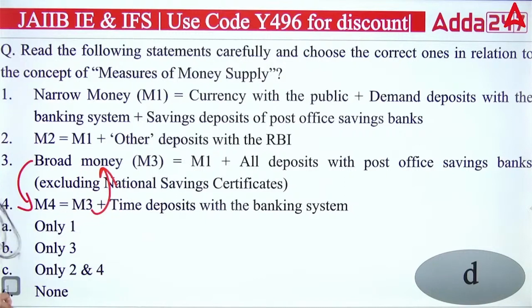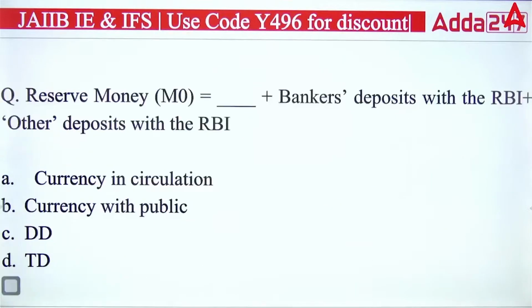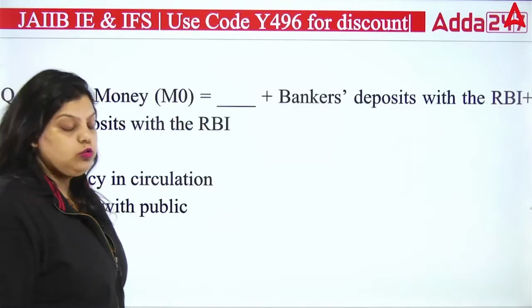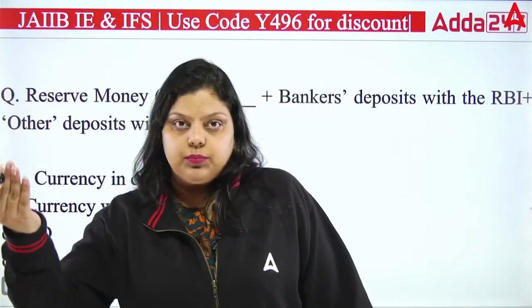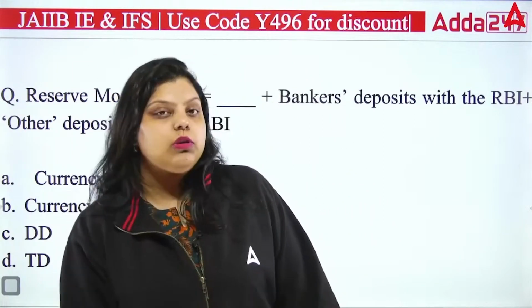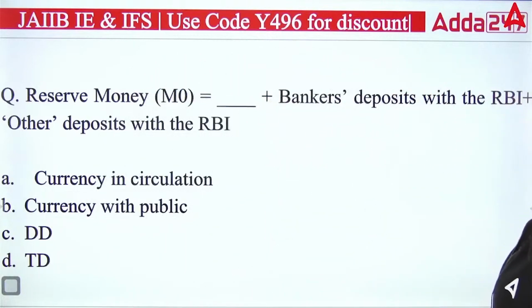Okay. Next. Reserve money. It is also known as base money. It is also known as high powered money. So reserve money M0 equals dash plus bankers deposit with RBI plus other deposit with RBI.